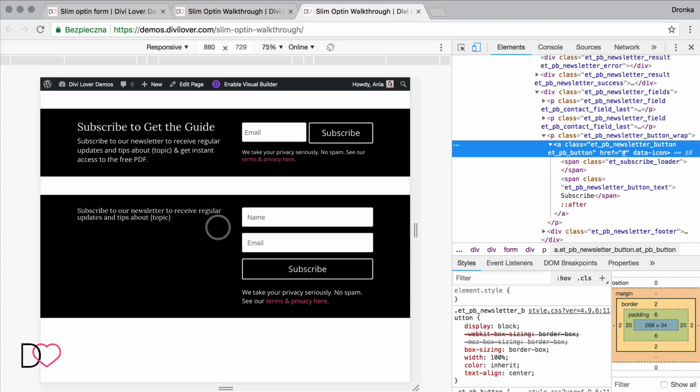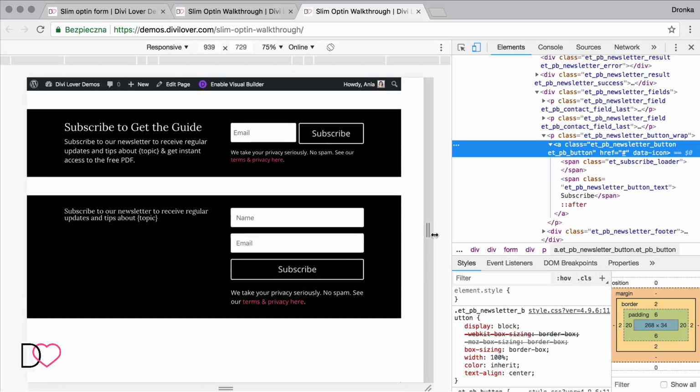And for the smaller screen size, we would want this to be back to full width. So we center align the title and have 3 fields in a row.